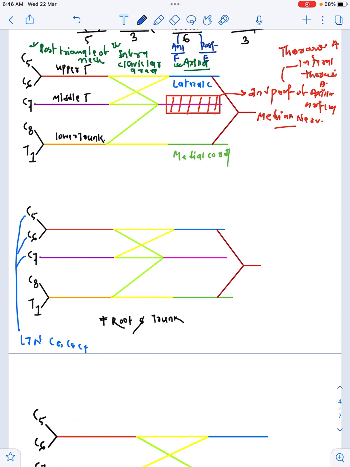We get from C5 a branch to the phrenic nerve. And from C5 as well we get another nerve, that is dorsal scapular nerve.